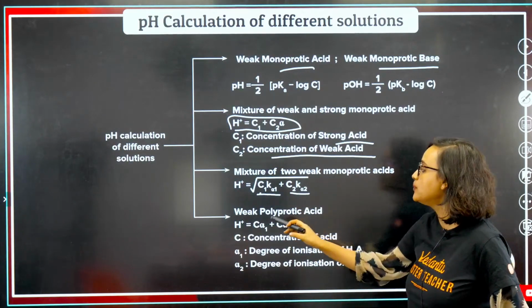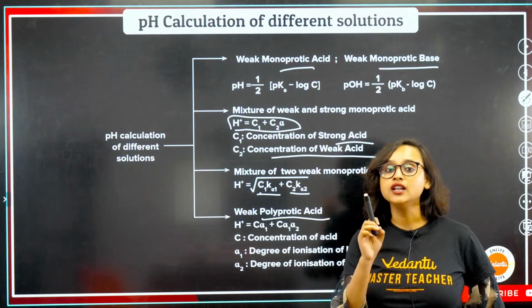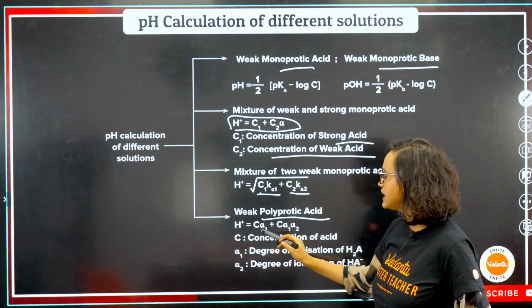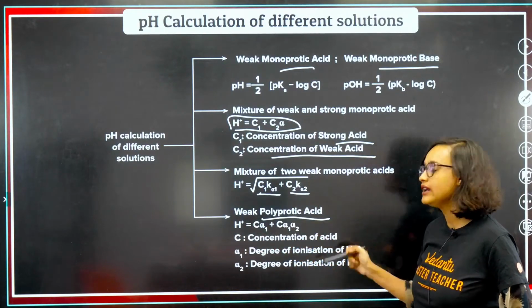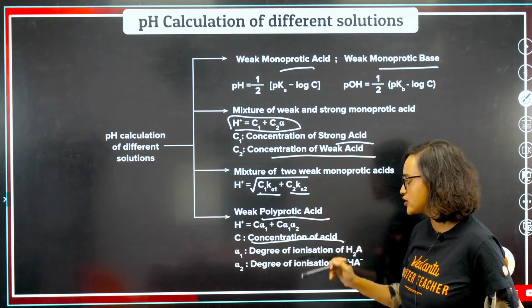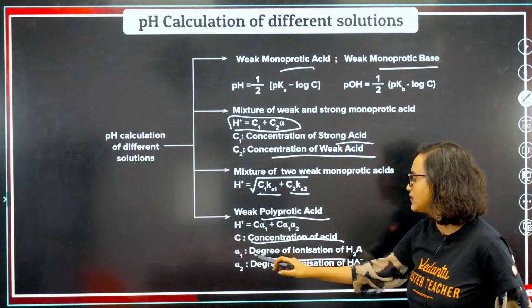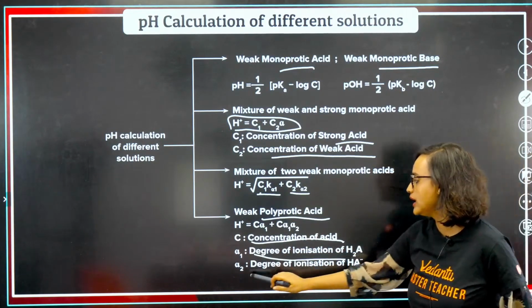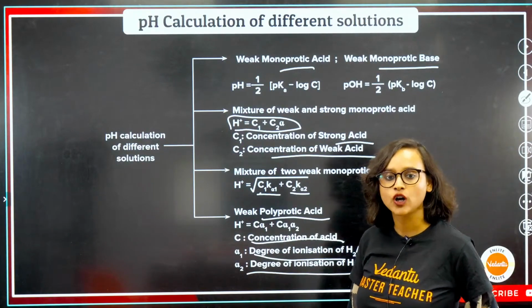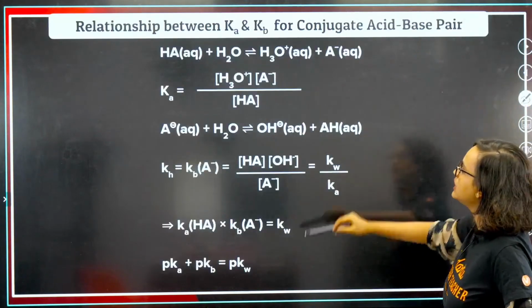If it is a weak polyprotic acid, not mono, it is poly, then H plus will be C alpha 1 plus C alpha 1 alpha 2. Here C is the concentration of acid, alpha 1 is the degree of dissociation or ionization of H2A, and alpha 2 is the degree of ionization of HA. That's what it is. Moving on from here.